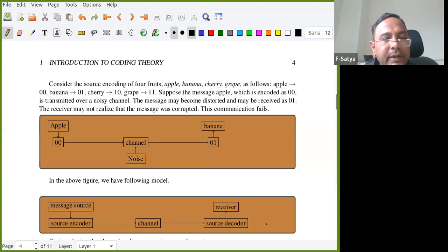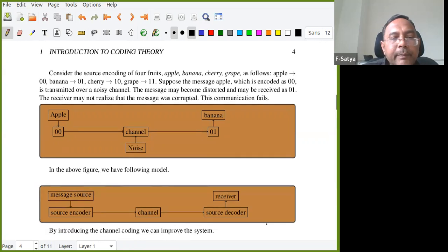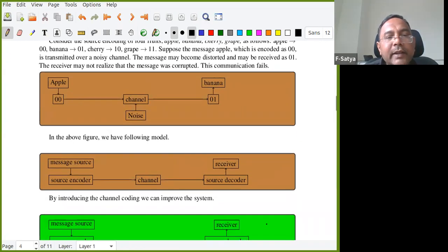So it is a problem, right? Or you see that problem happened, right? Now what happened? This entire thing we can say as message source converted into source encoder, and the channel and the source decoder and receiver. So now what we will do, we'll do some modification to this.